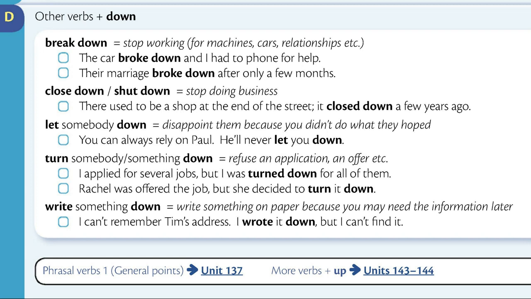Turn somebody or something down means refuse an application, an offer, etc. I applied for several jobs, but I was turned down for all of them. Rachel was offered the job, but she decided to turn it down. Write something down means write something on paper because you may need the information later. I can't remember Tim's address. I wrote it down, but I can't find it.